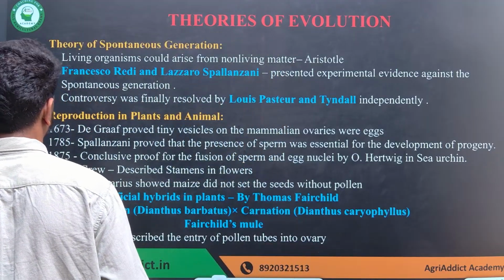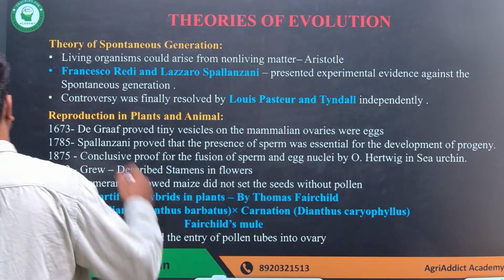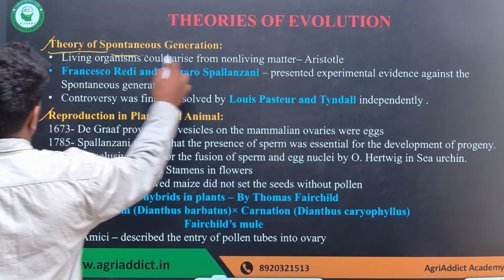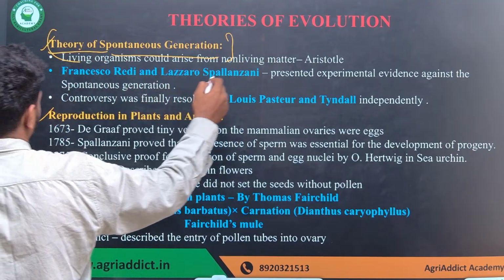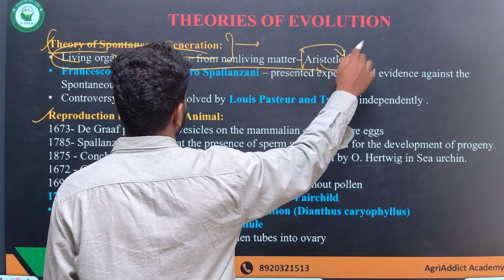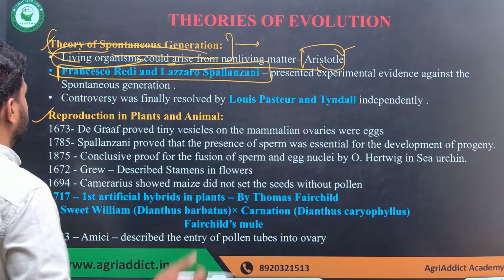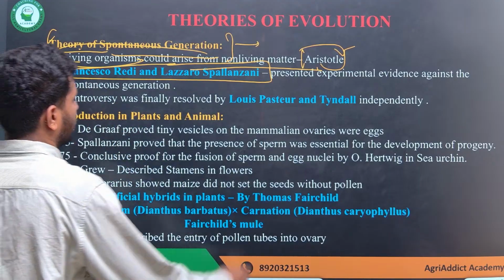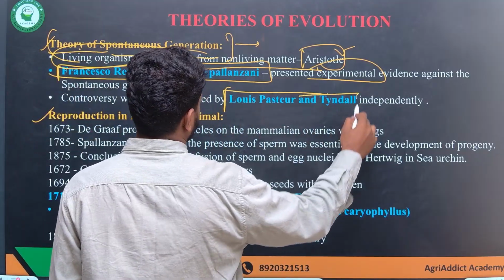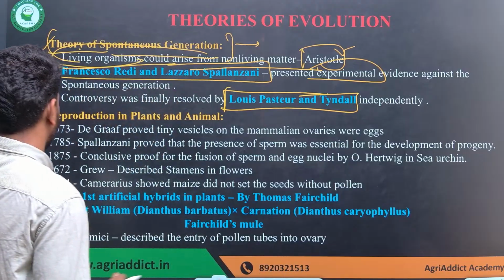The next chapter we are talking about is evolutionary genetics. Let's talk about the different theories that have been put forward. The first is the theory of spontaneous generation. What does it tell us? All living organisms come from non-living matter, which was originally proposed by Aristotle. This was disproved by Redi and Spallanzani, who provided experimental evidence, but it was finally resolved by the experiments conducted by Pasteur and Tyndall. That's what you have to remember from the theory of spontaneous generation.